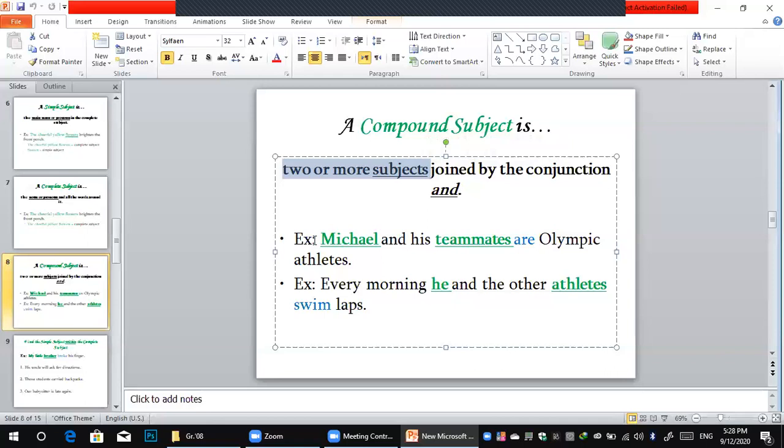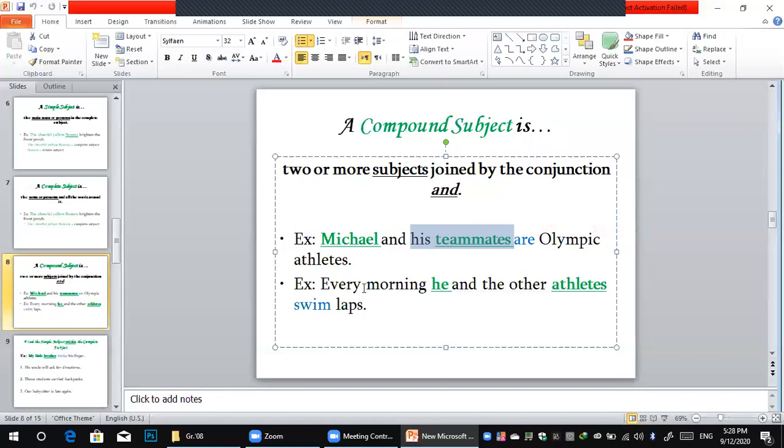Let's see. Michael and his teammates are Olympic athletes. So can you determine where the subject is here? Of course, Michael, number one. So what else? And his teammates, perfect. His teammates is another subject. Michael and his teammates are Olympic athletes.